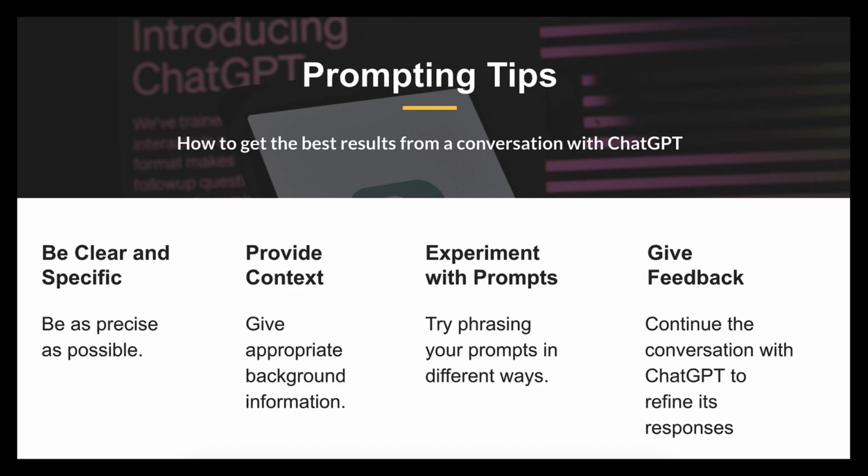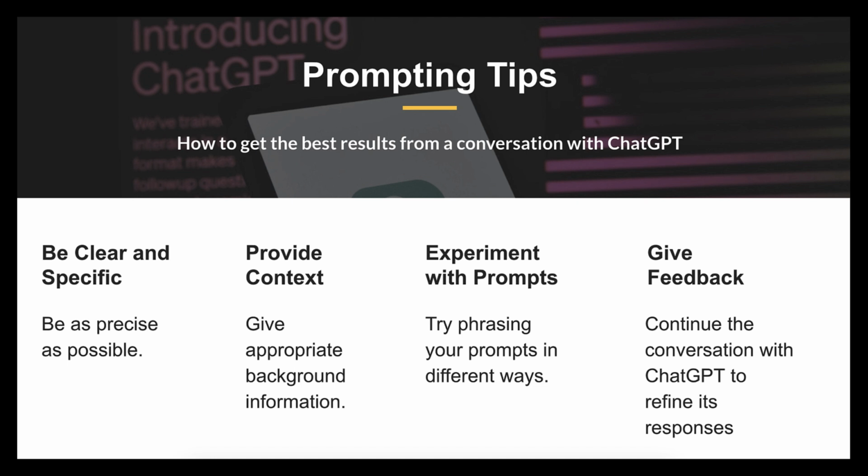Now, let's talk about prompting or prompt engineering. You may have heard of this as a concept, but the simplified definition is that the prompt is what you tell the AI to do. You'll learn that different prompts can produce very different responses from the AI. Let's go over the different ways you can engineer your prompts to get the output that you're looking for. First, be clear and specific what you ask for. Next, provide context and background information for what you want.